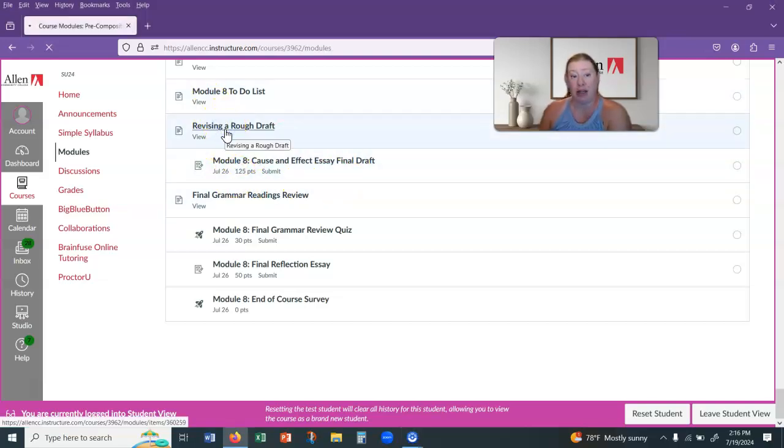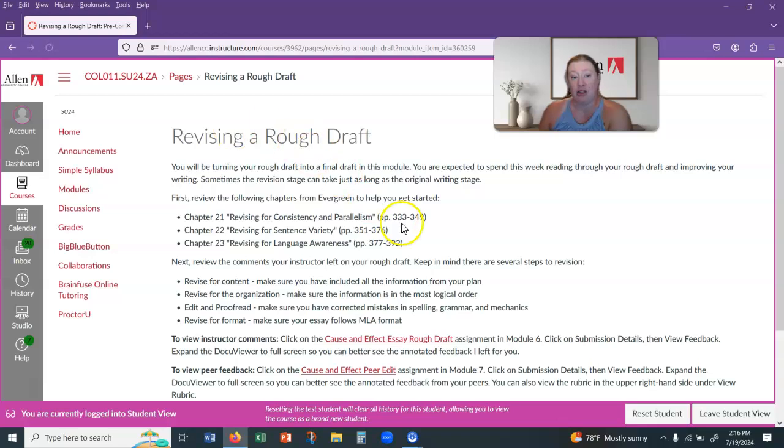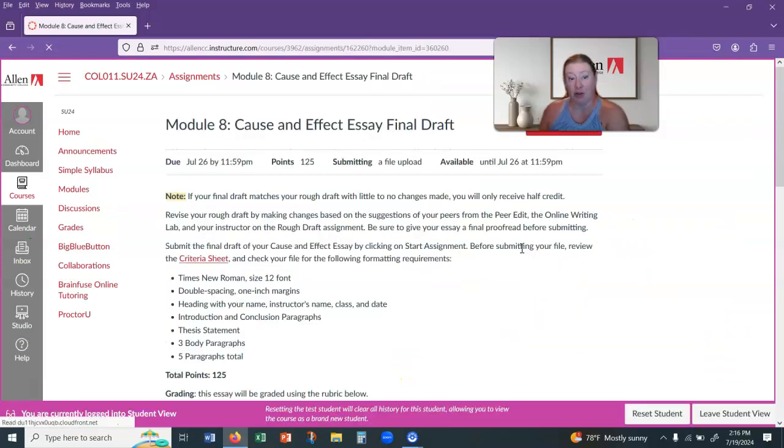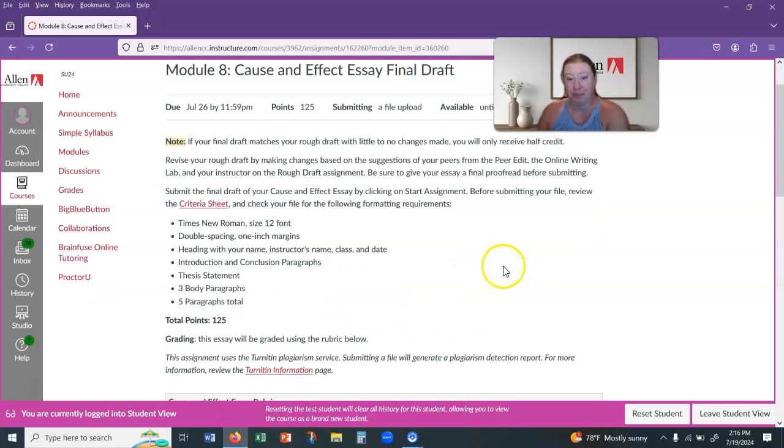So this page here, revising a rough draft, is just going to give you some ideas for revision. It gives you some chapters you can look through if you need just some additional ideas or additional help with revision, some tips for you, and then the areas that you should be looking for feedback on. And then you're actually going to submit the final draft. Don't forget that your final draft does need to be different from your rough draft. So make sure you are submitting the correct file.